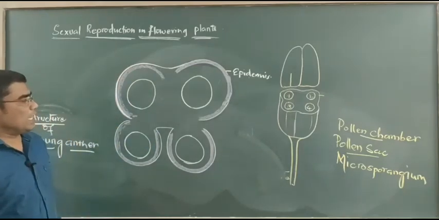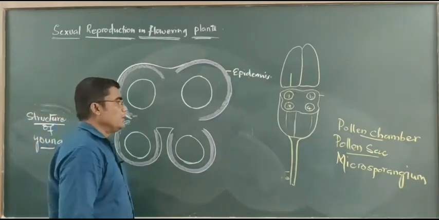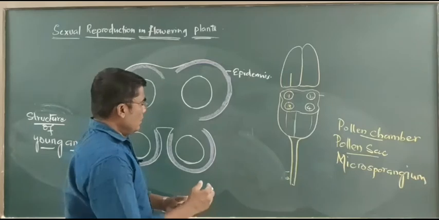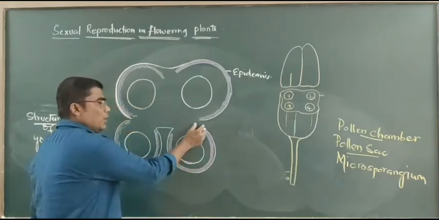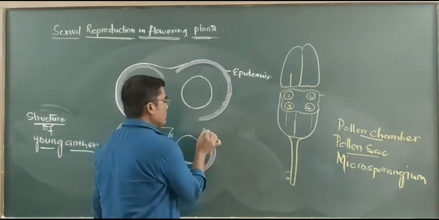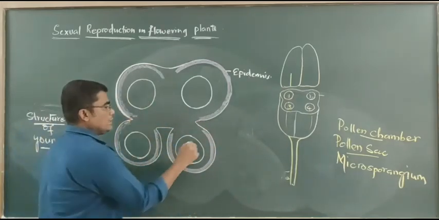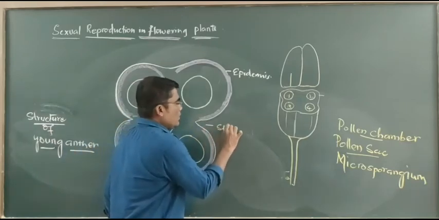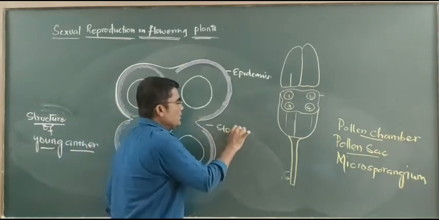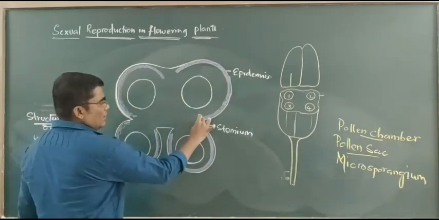It is a specialized layer because the endothecium is helpful for the rupturing of the anther wall at the position of the stomium.